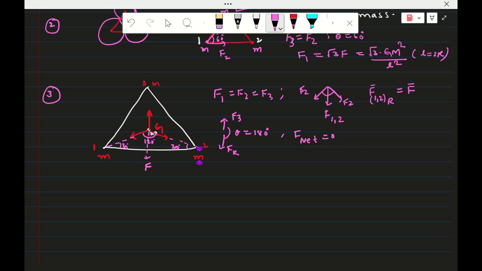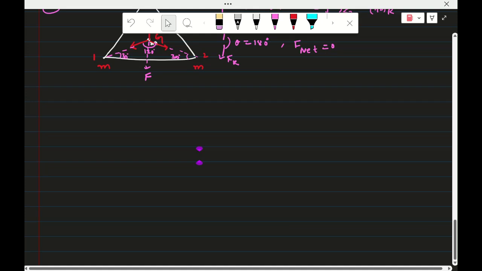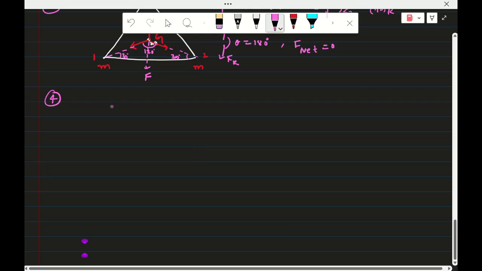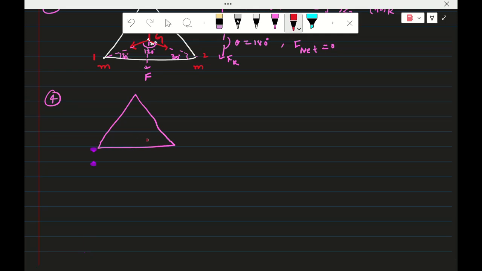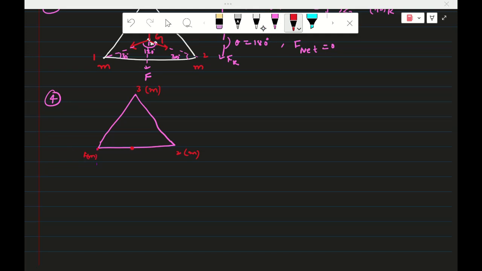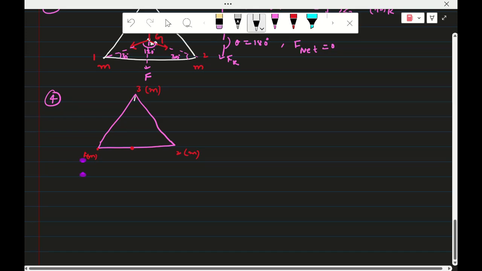So coming to the next application, on the same model, a triangle. There is a point mass on one side, and a point mass on the other side here. So position 1, position 2, position 3, all equal masses. Now to find the force, this distance will be h. For an equilateral triangle, h is equal to root 3a by 2.